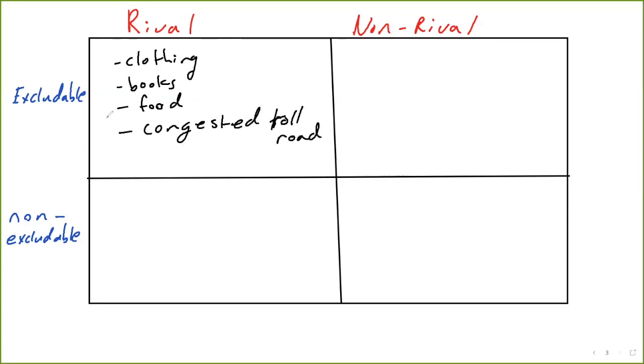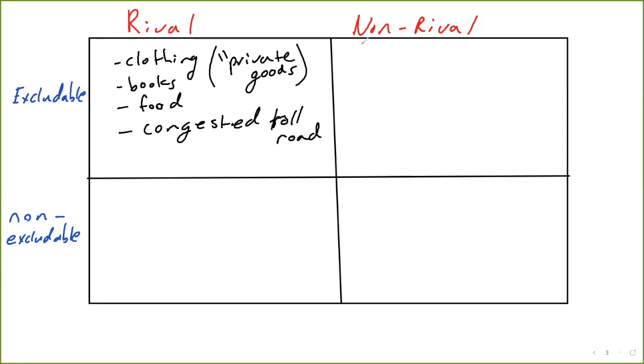These are all things that are rival, meaning if you're using it, you're diminishing the other person's use of it. If you're wearing clothing, someone else can't wear the clothing. If you're eating some food, someone else can't eat that same food. If you're on a toll road and it's congested, you being on that toll road makes it harder for someone else to use it. They're also excludable, meaning we can keep people from using these. If you have your personal clothing, you can keep someone else from wearing it. You can keep someone from reading your books or eating your food. And we can keep people from being on a toll road unless they pay the toll. Shorthand for this category is private goods.